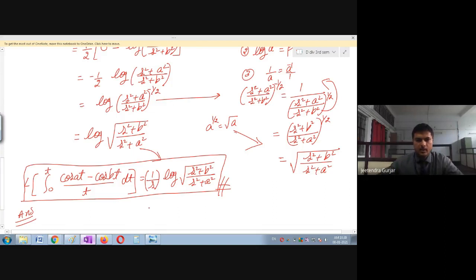Yes students, any doubt? In the previous example we have done till this step, and mark this as equation 1. We already did this in the previous class, that is division by t. Only one step is increased, that is integration 0 to t. Wherever there is integration 0 to t, suppose they ask multiplication, here we have division. Suppose they ask multiplication also, please remember, just multiply by 1 upon s. Is it clear students? Any doubt?